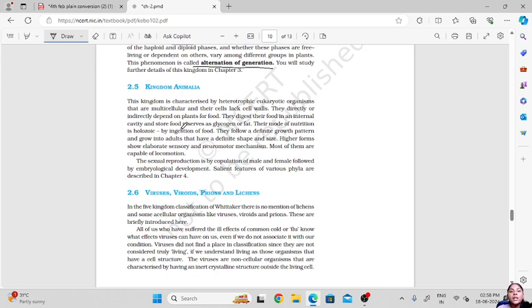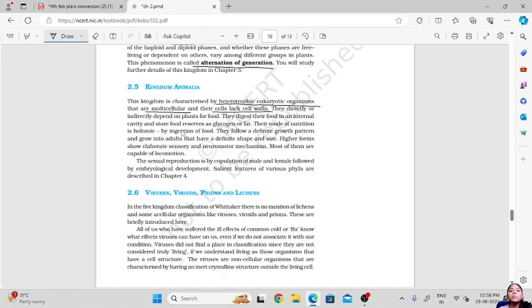Now here is a brief information about the kingdom Animalia. So the kingdom is characterized by heterotrophic eukaryotic organisms. Okay, so the organisms found in this kingdom are eukaryotic, that is they have the cell with a proper nucleus and everything. Heterotrophic means heterotrophic type of nutrition, meaning they feed on other organisms. Okay, they cannot prepare their own food. Then they are multicellular and their cells lack a cell wall.